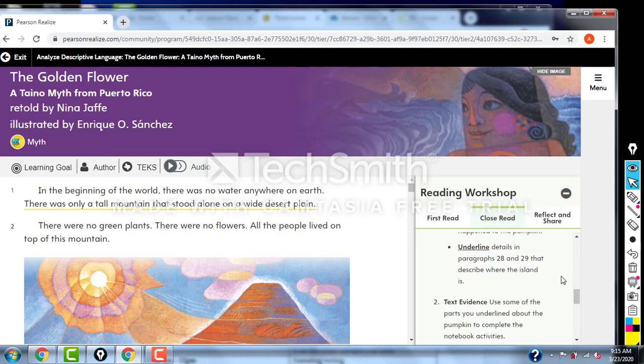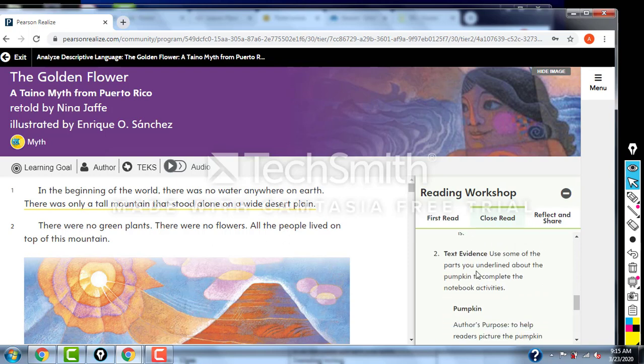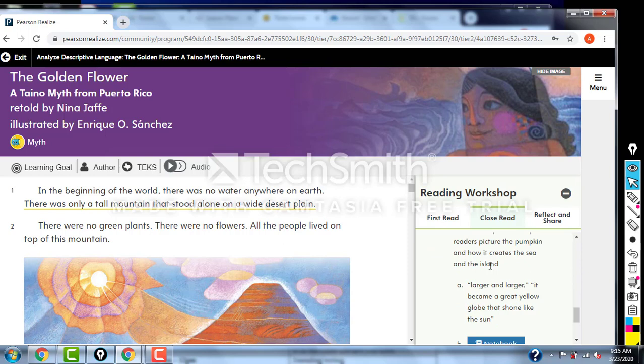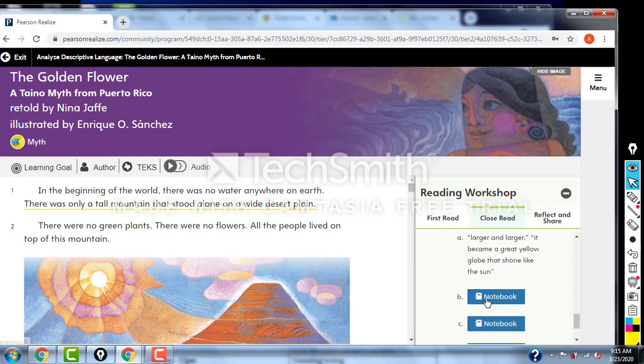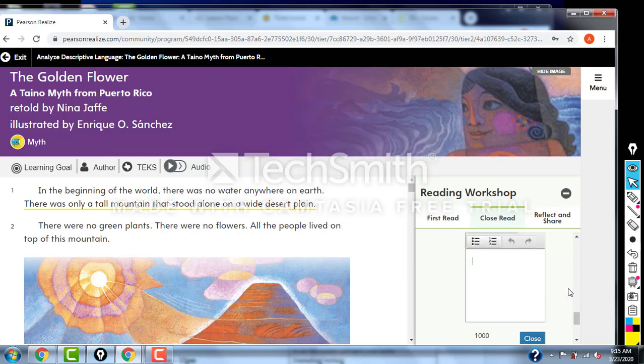You continue going through each one of these. Here's a text evidence. You read the question and answer in the notebook. Remember, when you use a notebook, you open it up and you can type out your information. Please be sure to follow all grammar rules, punctuation, spelling, and capitalization. So that's the close read assignment.